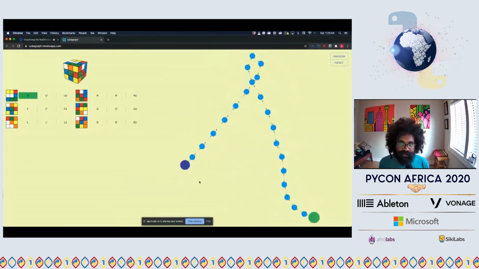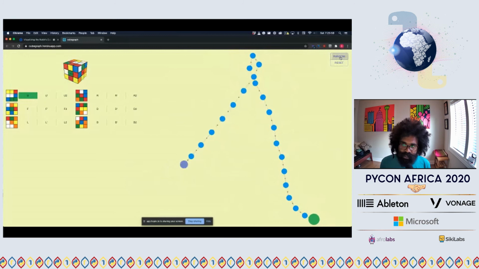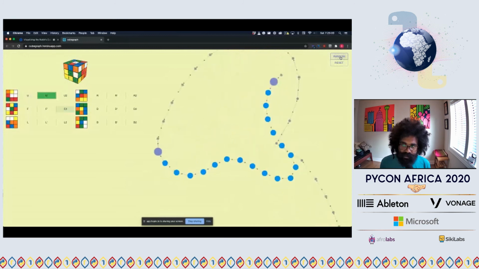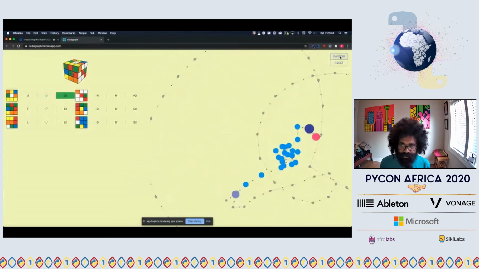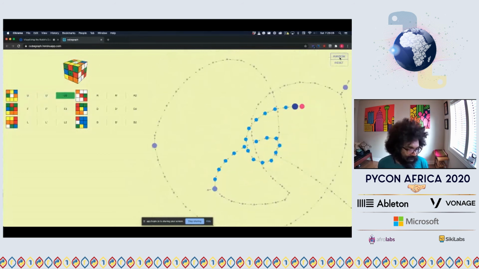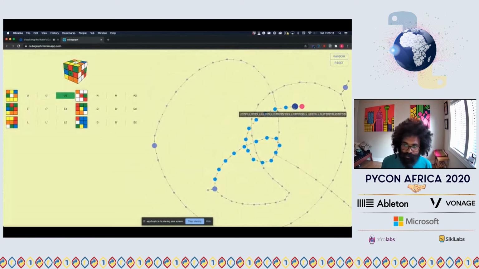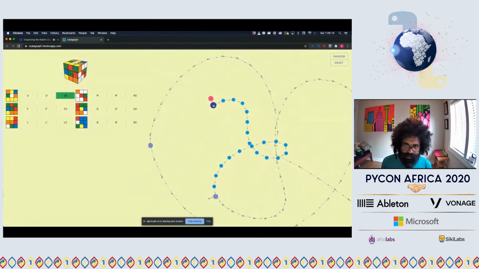Great question. And it's kind of cool as well. There are buttons up in the right for adding random cubes, and it's fun to see where the algorithm goes astray or doesn't follow the same path. So right now, I'm on a random cube. This dark one is my current cube.